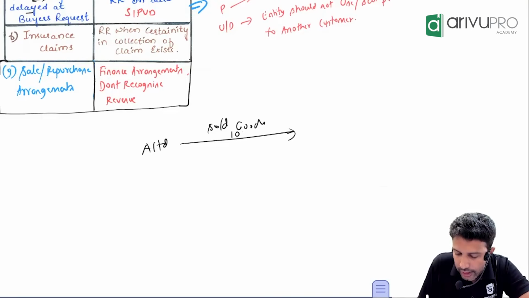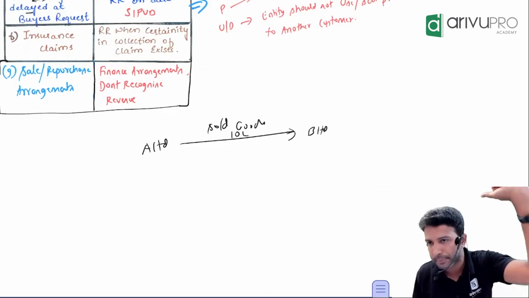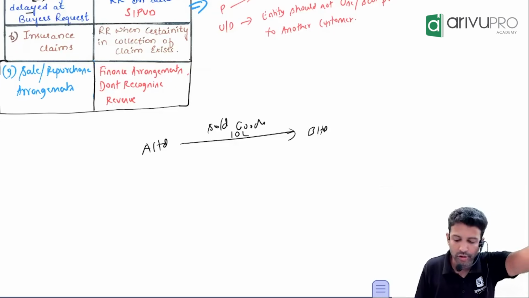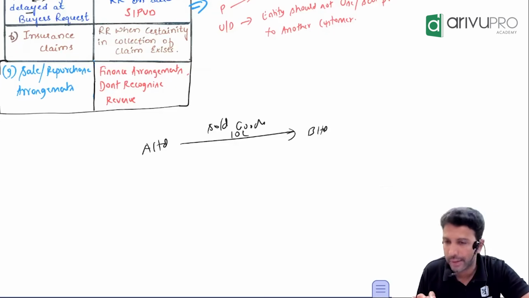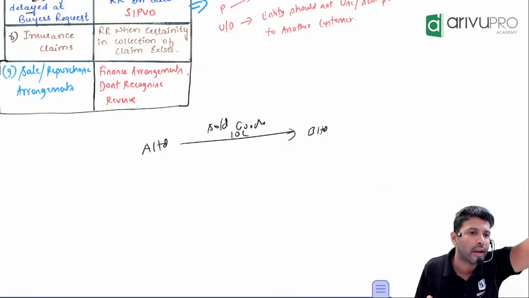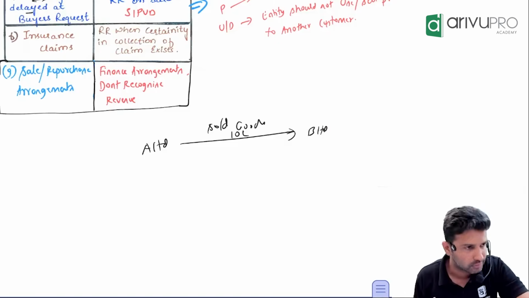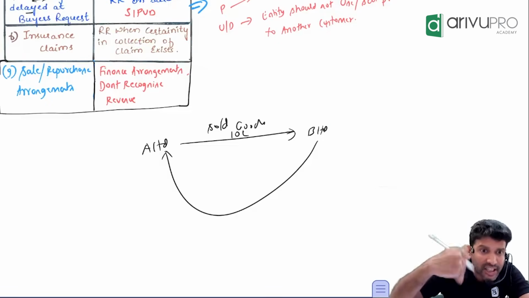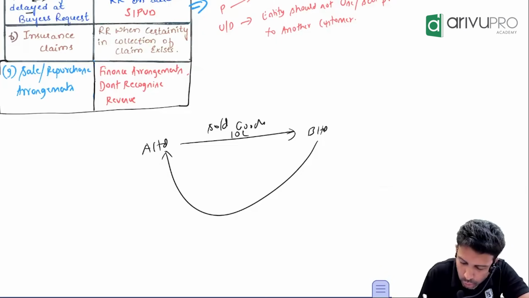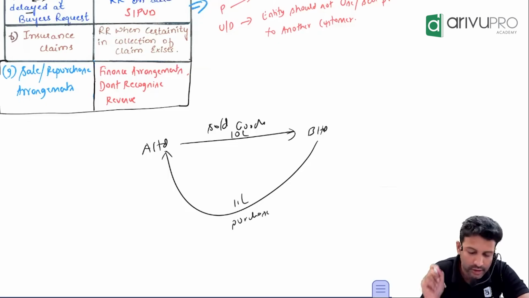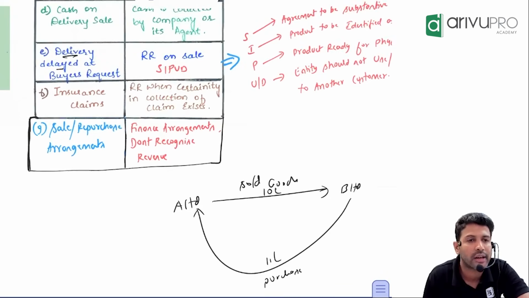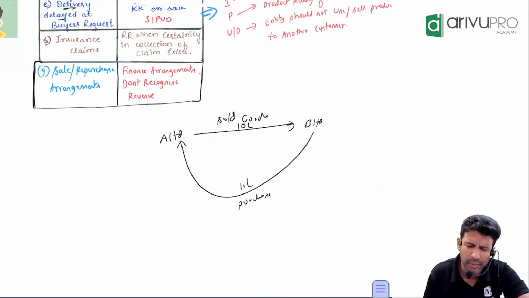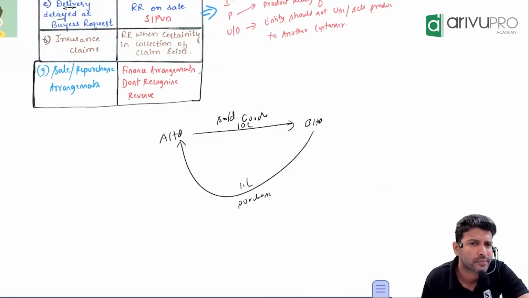Sir, suppose A Limited sold goods worth 10 lakh to B Limited and collected the money. It's a cash sale. So money is already collected. Now we have made an agreement. What agreement? After 1 year, A will buy back the same goods for 10 lakh, or rather 11 lakh. A will purchase the same goods by paying how much? 11. This arrangement we call sale and repurchase agreements. Now honestly, you tell me, first of all, why will they do this? Why will anybody do this?